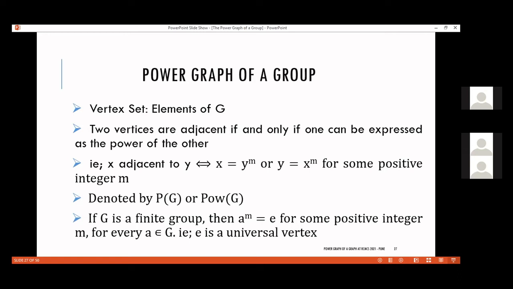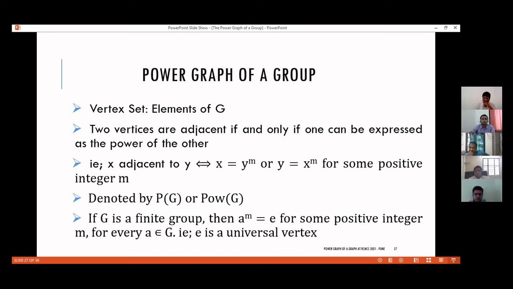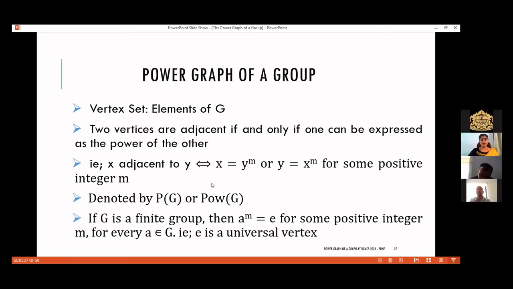The graphs obtained from this group G are denoted by P of G, or now in a latest survey paper of Peter Cameron, the notation POW of G has been used. This becomes more clear, right? Power. When we say P or W, automatically the word power comes to our mind. So to avoid ambiguity, and you can see, if you just Google, you can see that in different papers, different authors are using different notations for power graphs.